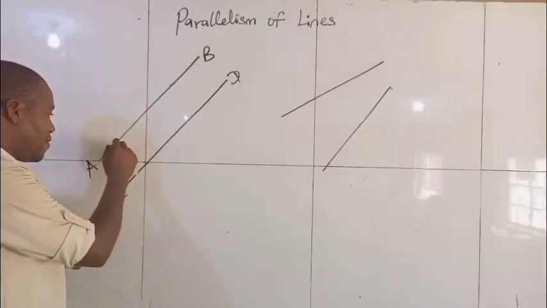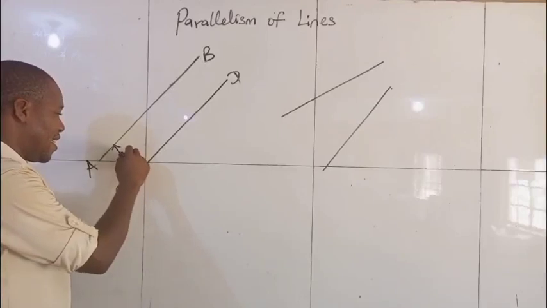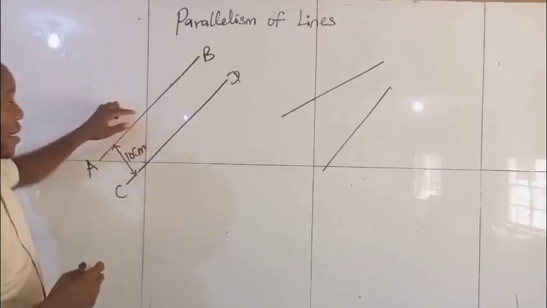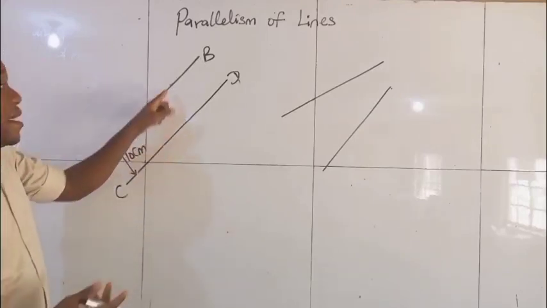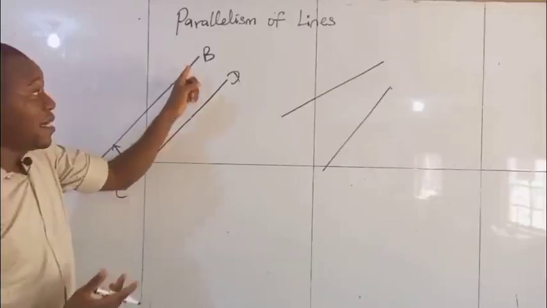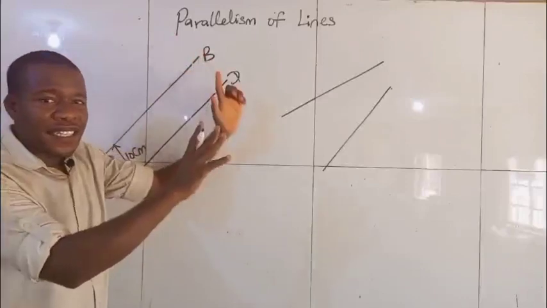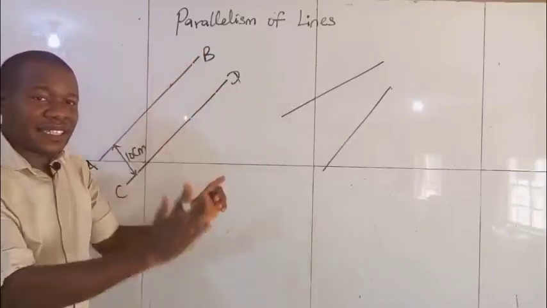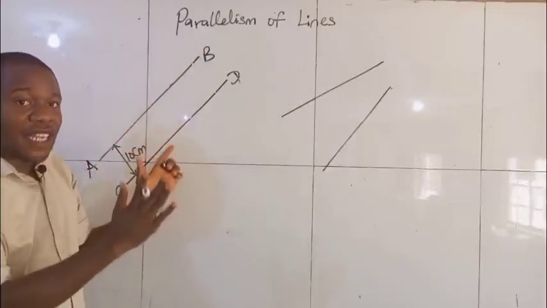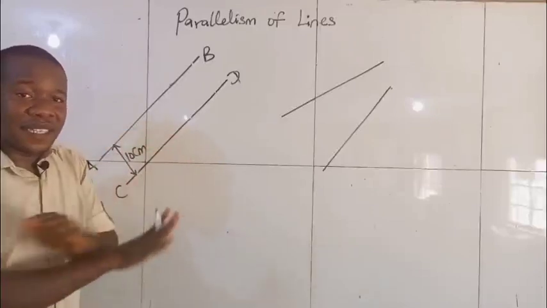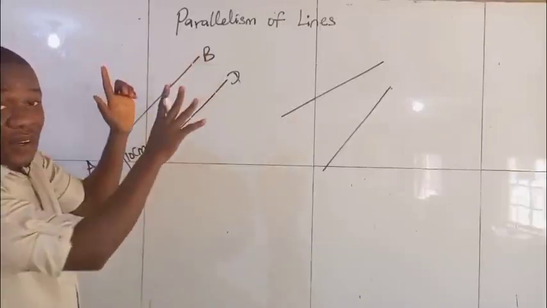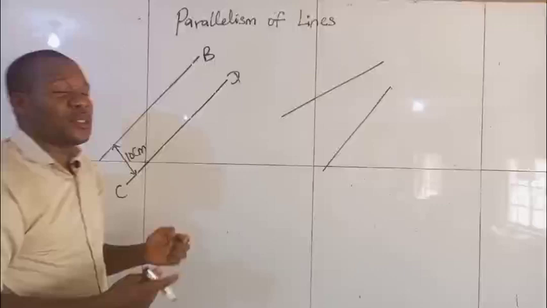Therefore, if the distance from here to here is 10 cm, the distance from here to here is 10 cm, and from here to here is also 10 cm. So if I keep drawing the lines till infinity, they will maintain the same distance of 10 cm from each other. Therefore, the lines will never meet anywhere, regardless of the extension of the two lines.